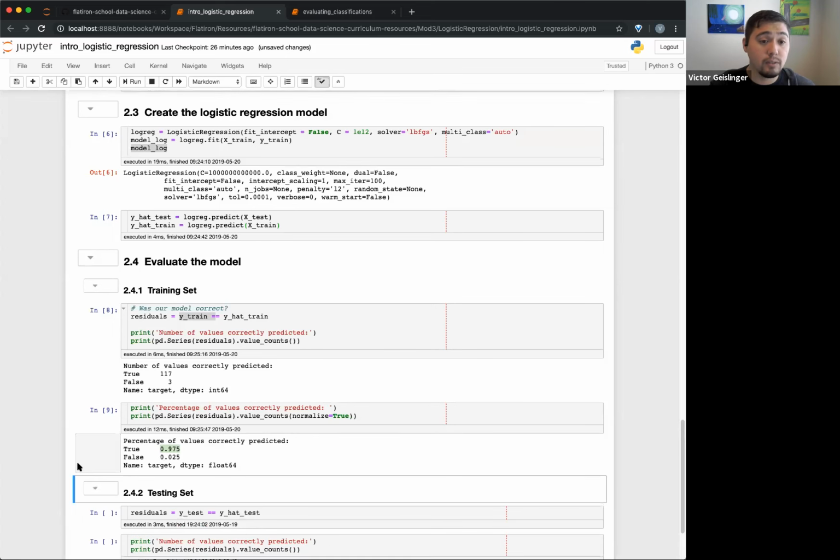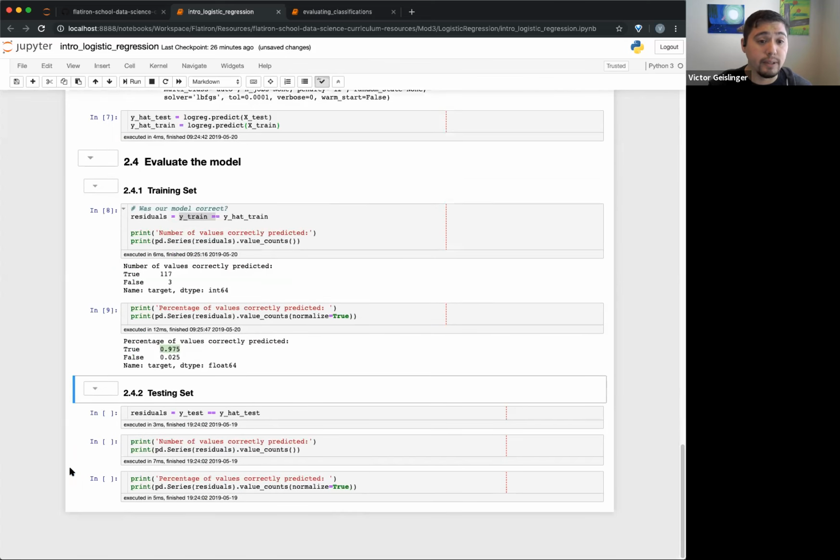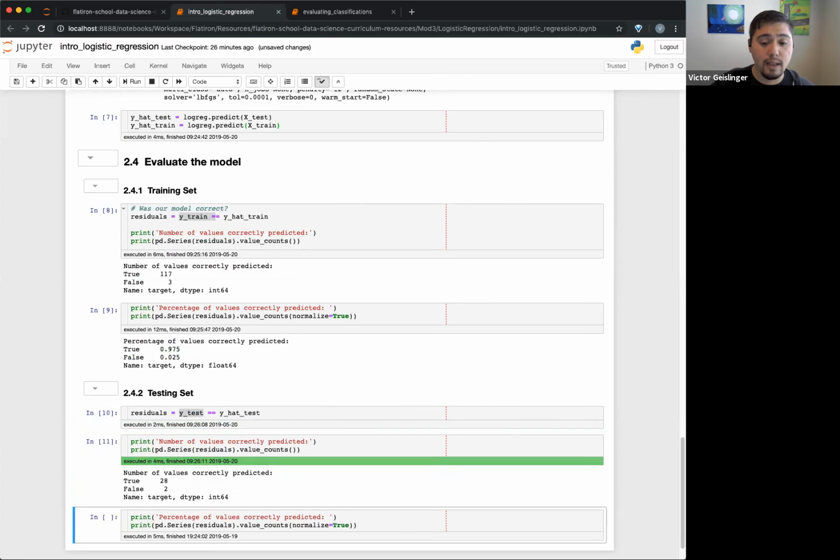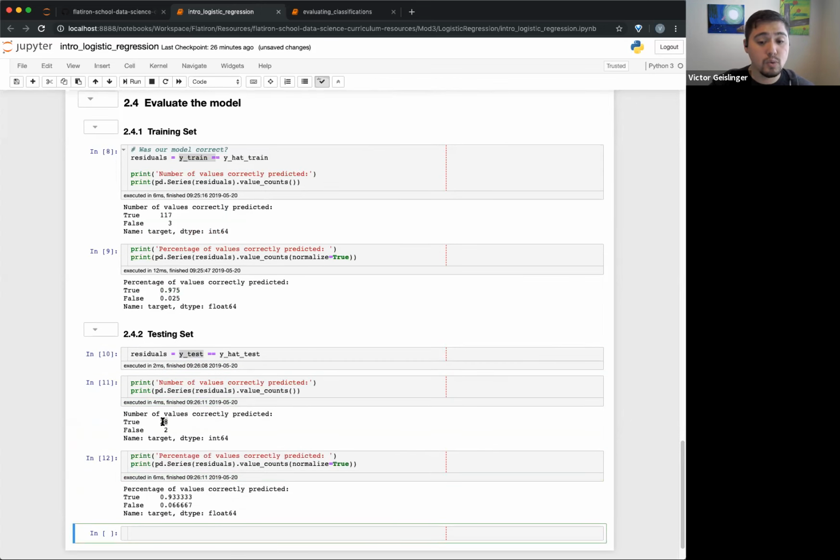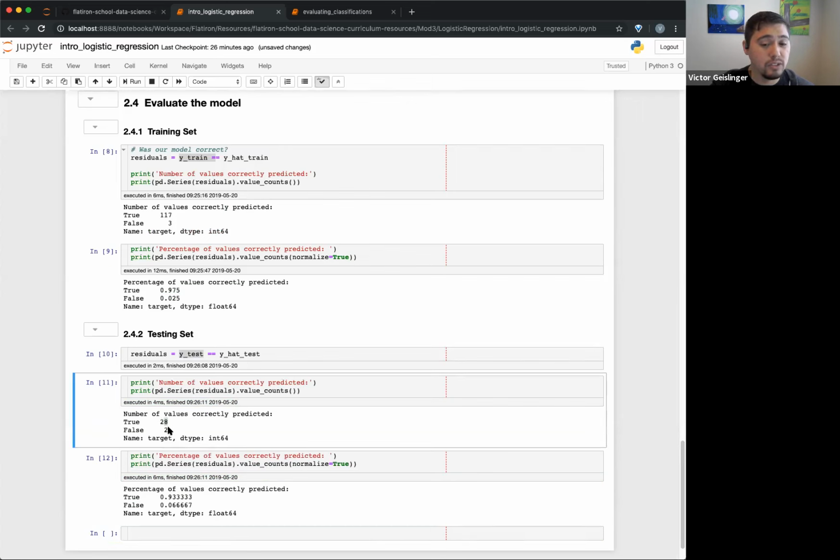So it all comes down to, well, training is good, but testing is what we really care about. We haven't seen this data yet. So now we're going to say, okay, what's the difference between y test and y hat test? See how well it does. And we can see how well it predicted. All right, it predicted 28 out of the 30 correctly. 2 of them were wrong. And you can see about a 93% accuracy. So that's not too bad.